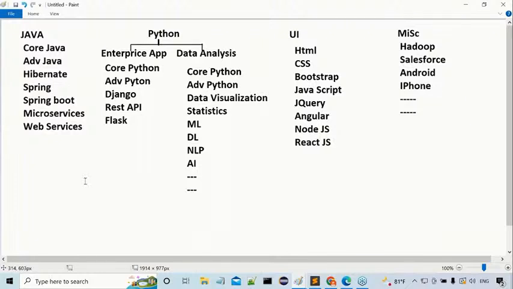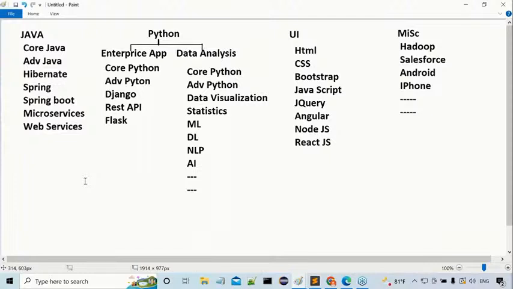At the same time, it may take some 5 to 6 months to complete this total. Again, the durations and everything I will talk with you, but at present temporarily I am talking about these durations, try to understand it clearly. Finally I will give some conclusion. So 100% job opportunities are available, and 5 to 6 months, somewhat more time, it will take to complete. Java is a version, but we have to complete the total part here. If we take the Python side and enterprise application level, core Python, advanced Python, Django, REST and Flask, it may take 3 months.